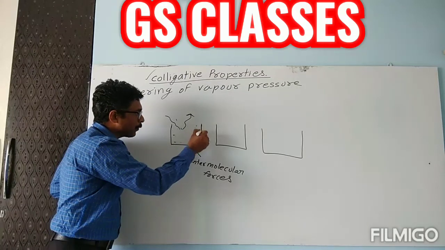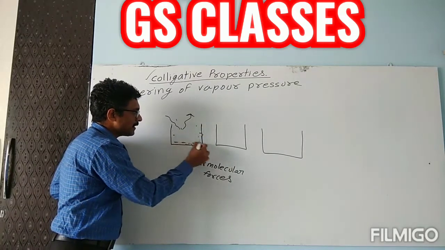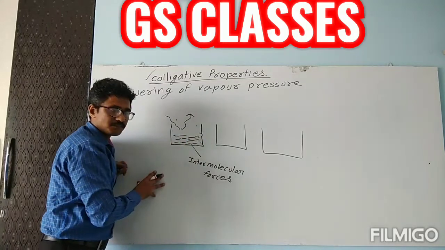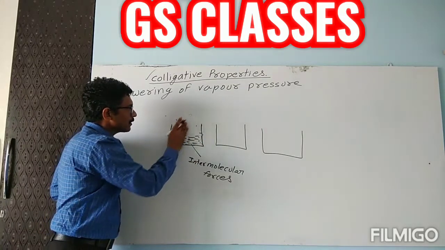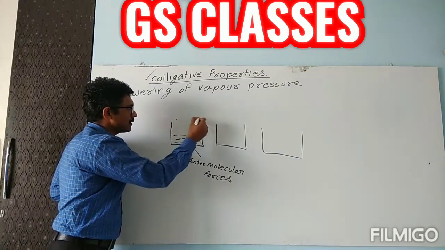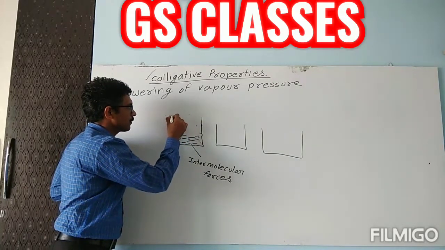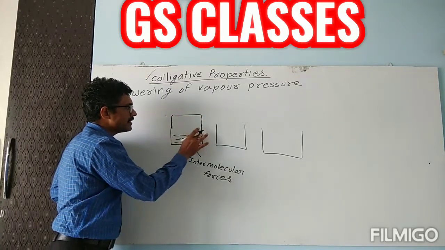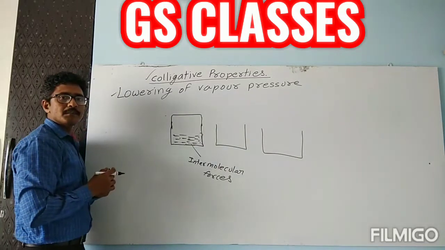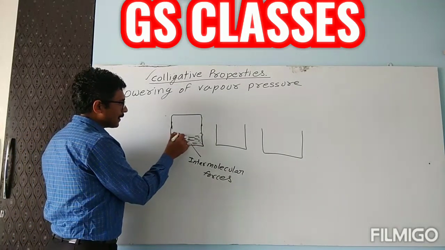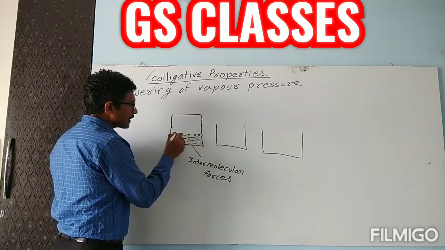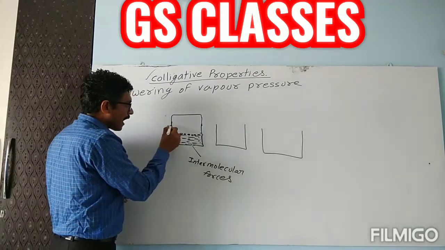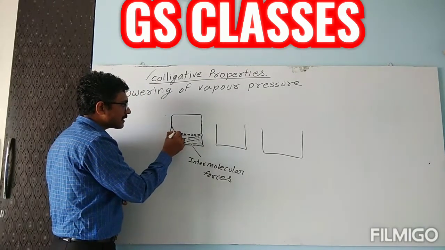Now suppose I am taking a liquid which is volatile in nature, and I am putting a cover on this, means no particle is allowed to leave the system. Now what will happen? The particles on the upper region, after absorbing the heat energy, will get evaporated.